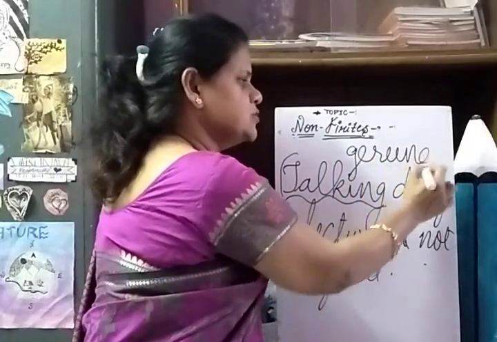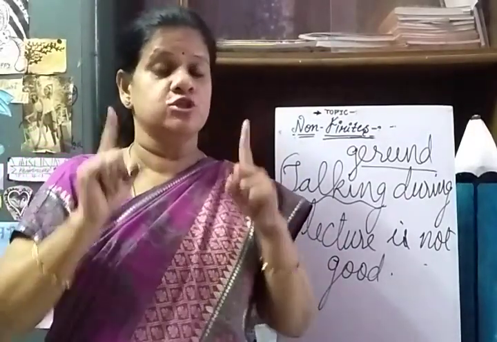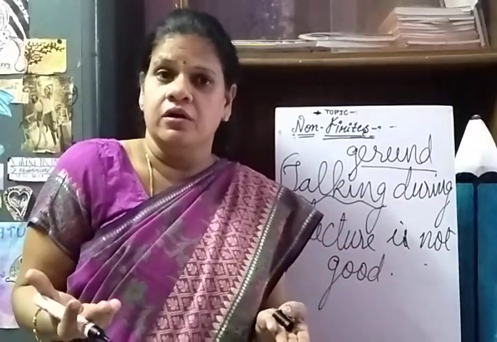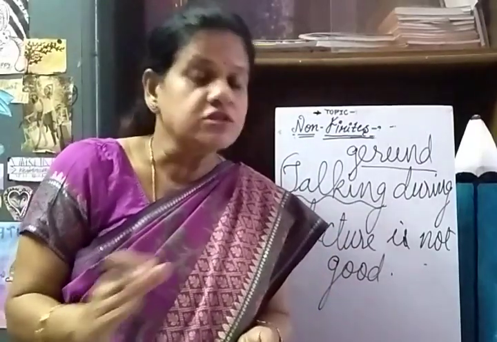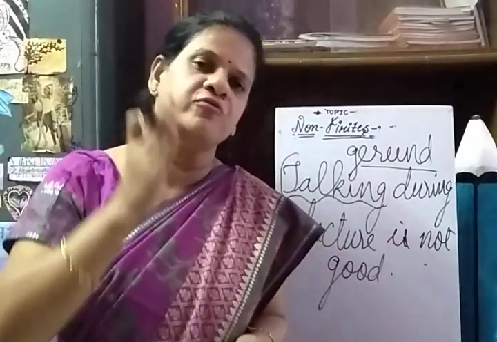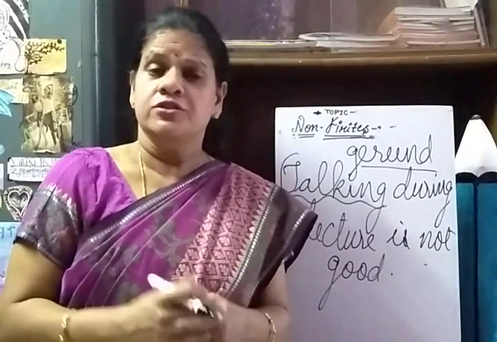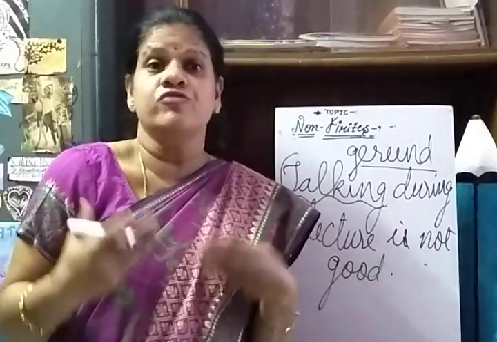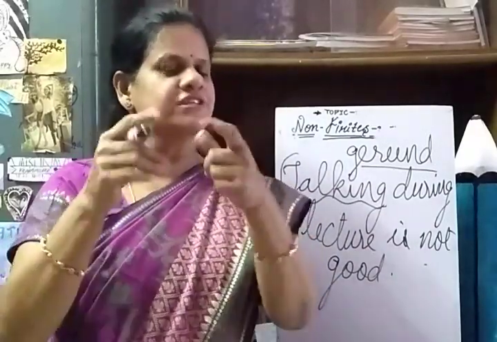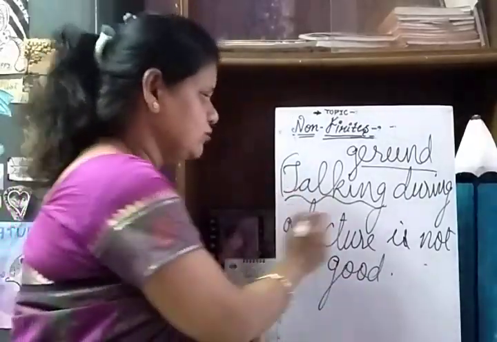Okay, why is it a gerund? Because it is acting as a noun. Whichever verb in ing form, if it is acting as a noun in the sentence, it is not a verb, it is a gerund. And gerund is the first type of non-finite verb. Hope it's clear to you. It's very easy to identify. Then you may be confused, how can we identify whether it's a finite verb or a non-finite verb? For that, I'm going to tell you one technique. Very easy step to understand. I'll tell you.